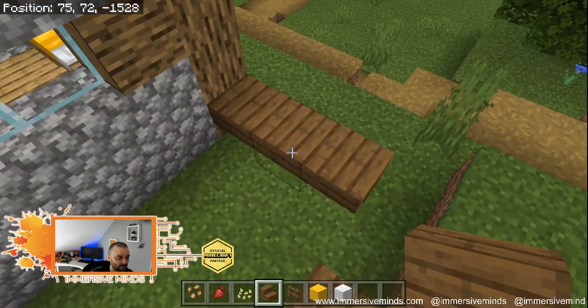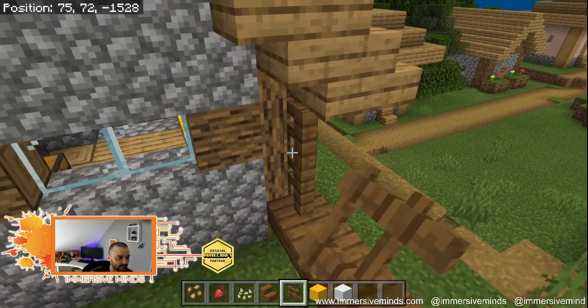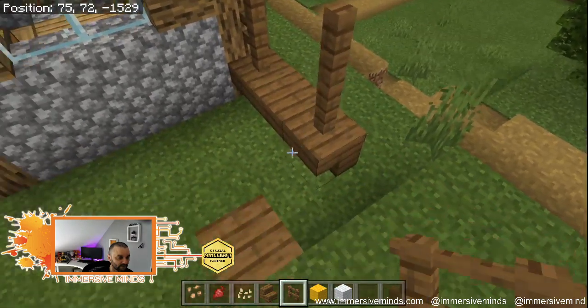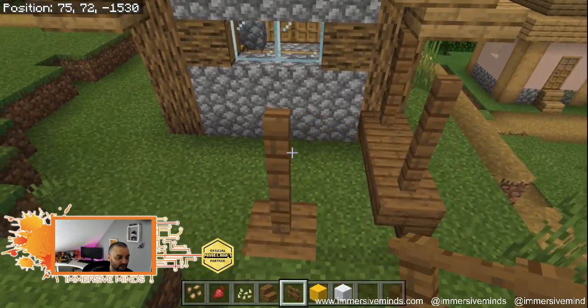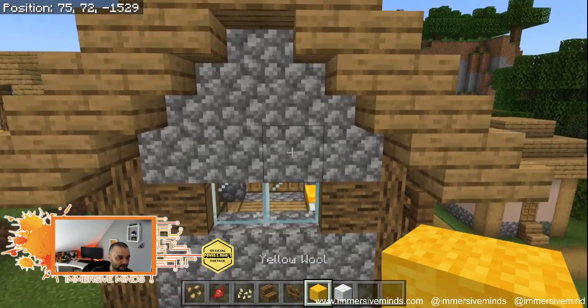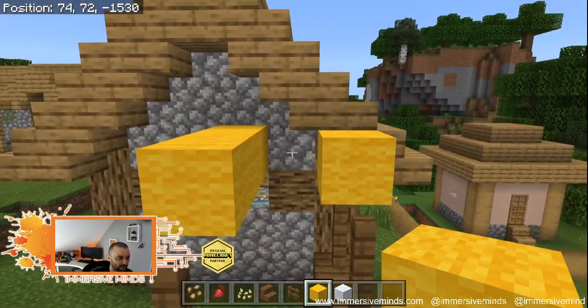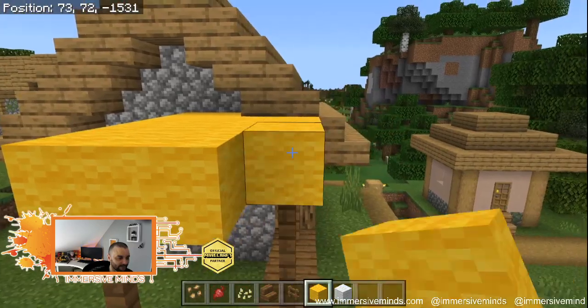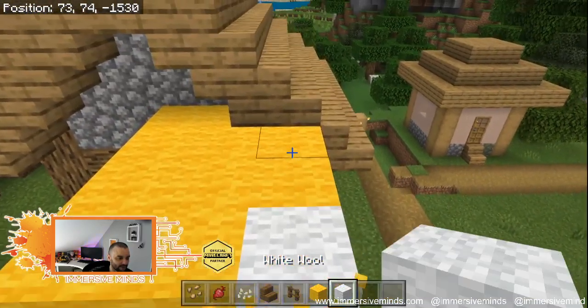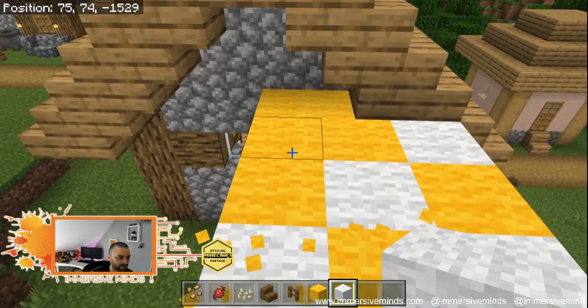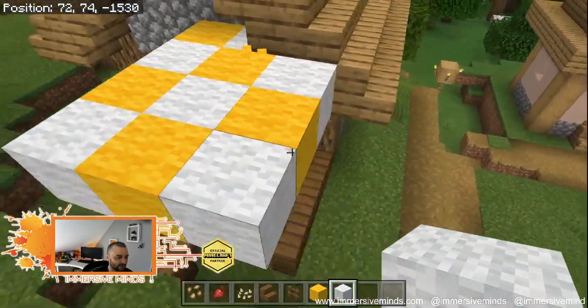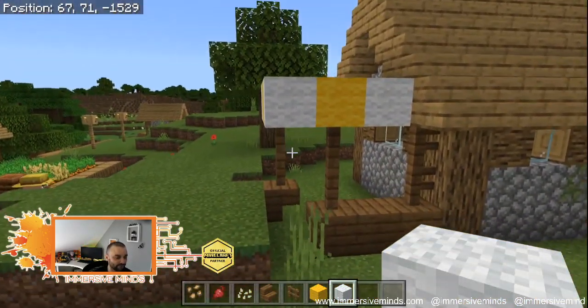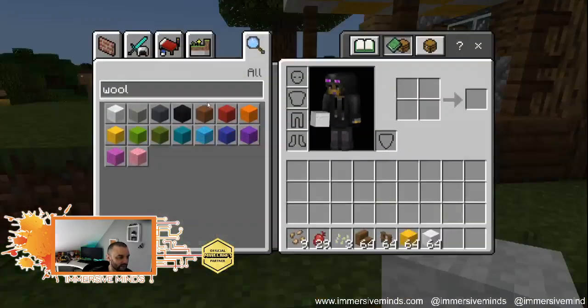And then what we'll do is we'll have a fence there, and then we'll have, here we go, and then here we go. So there's our little market stall. And inside our market stall, we're going to get ourselves a chest.